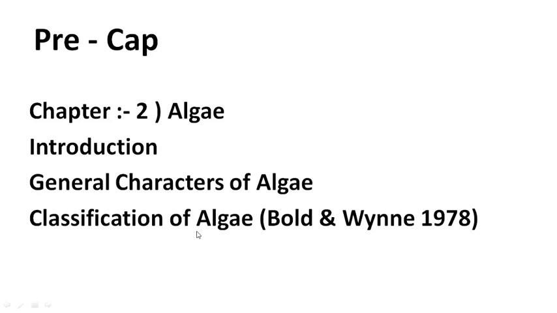In our next lecture, we will focus on chapter number 2. The name of the chapter is algae. In this chapter, we will focus on the general introduction of algae, general characters of algae, and classification of algae according to Bold and Wynne in 1978.